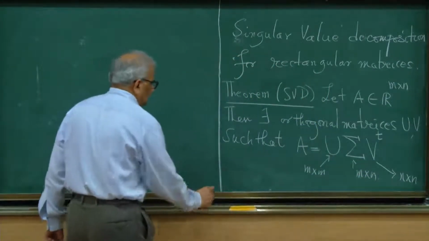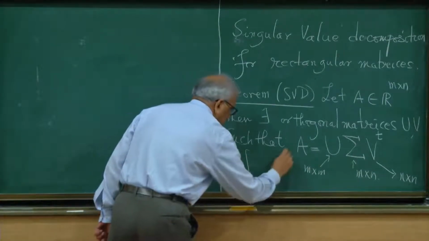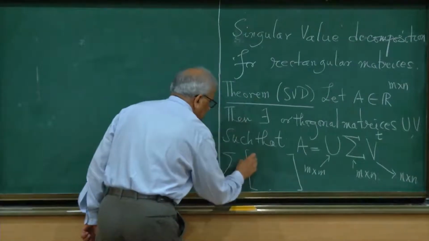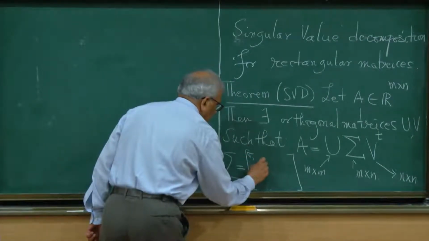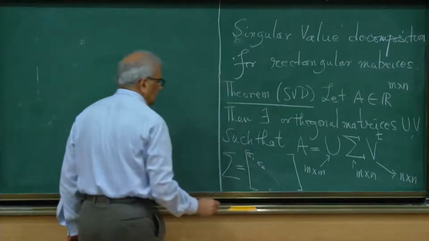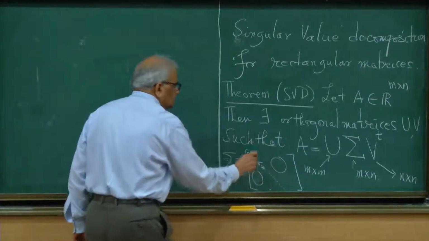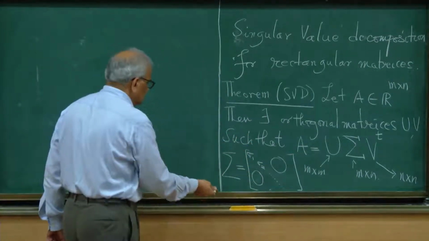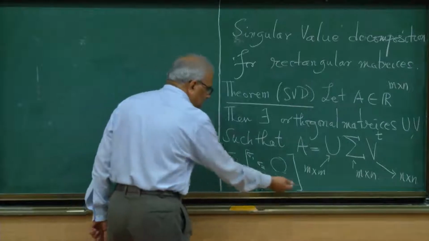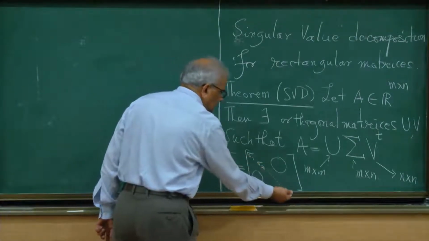Okay. So sigma will look like, it's a diagonal matrix, so sigma 1, sigma 2, etc. And there will be zeros there. So if A is a square matrix, then sigma will be a square matrix, and there will be n values, sigma 1, sigma 2, sigma n.